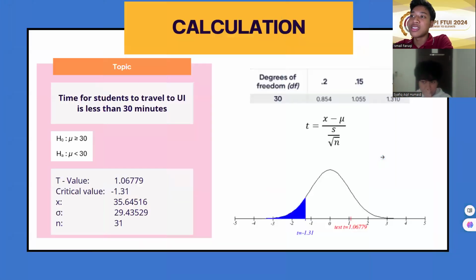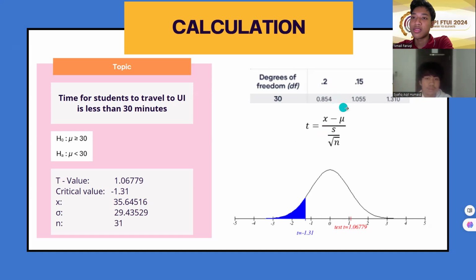And over here, we have the calculation aspect of the survey. Since our hypothesis is that the time for students to travel to UE is less than 30 minutes, our null hypothesis will be that the time for students to travel to UE will be greater than or equal to 30 minutes. With that in mind, we found the t-value by using the equation on the right over here.